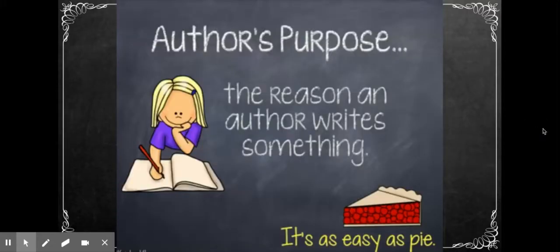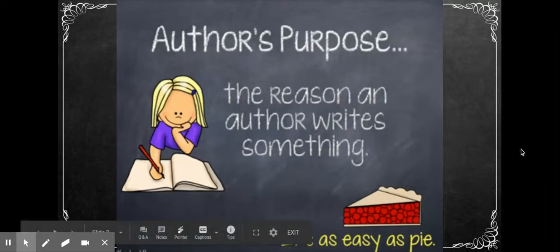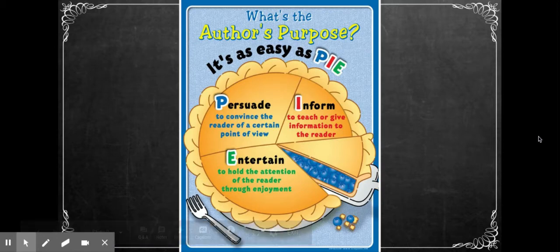The author's purpose is exactly what it means. It's the purpose or the reason why the author writes something. People say author's purpose is as easy as pi. Why pi? Because the letters in pi help us remember the three things that the author's purpose can do. They can persuade, inform, or entertain.